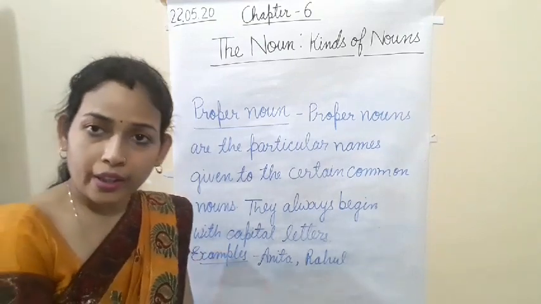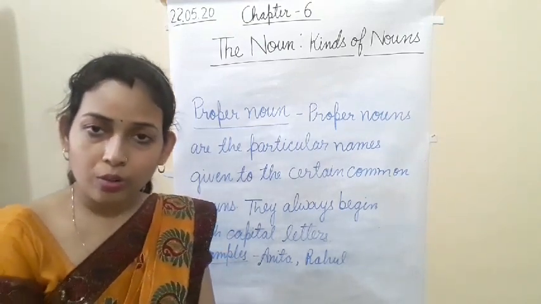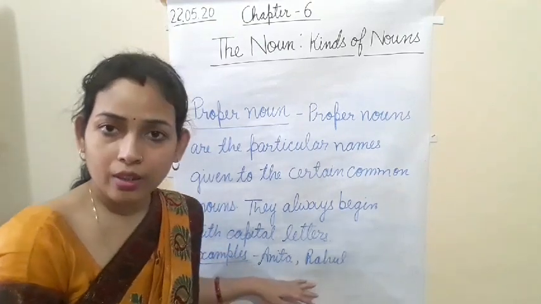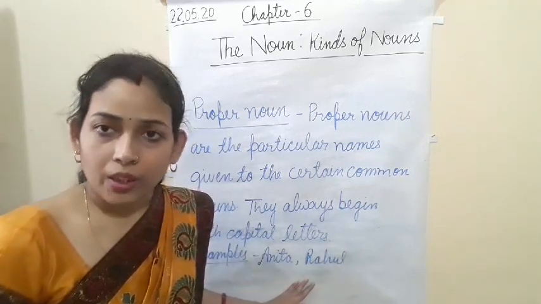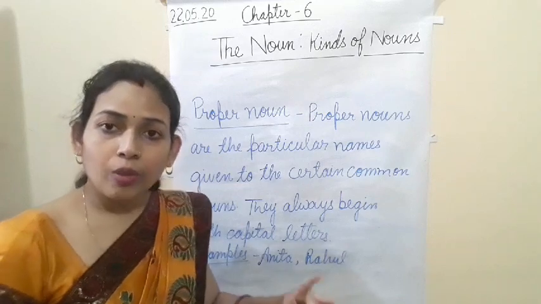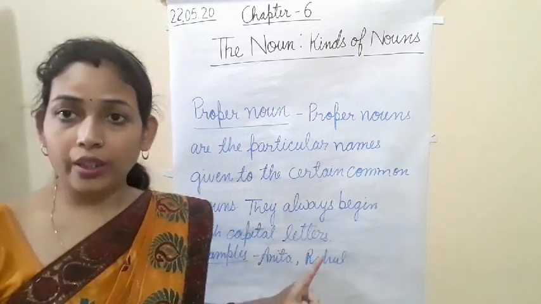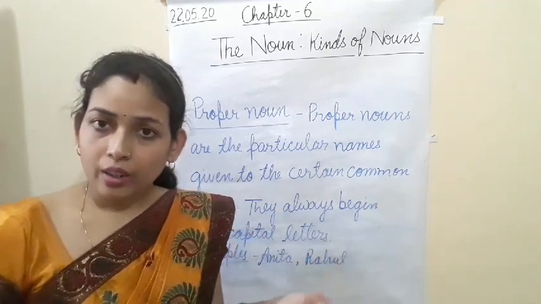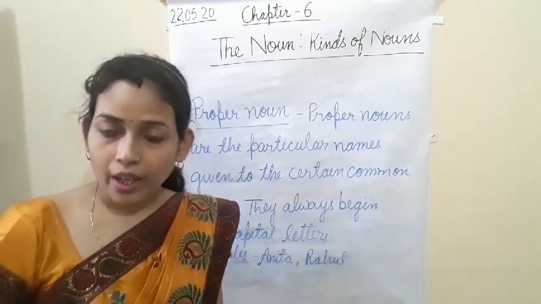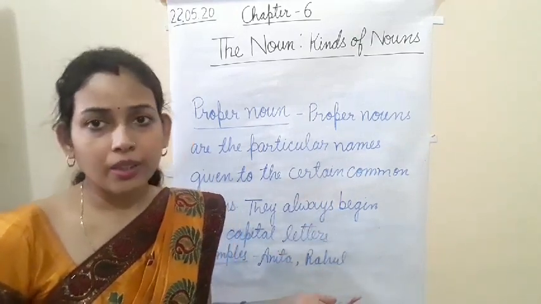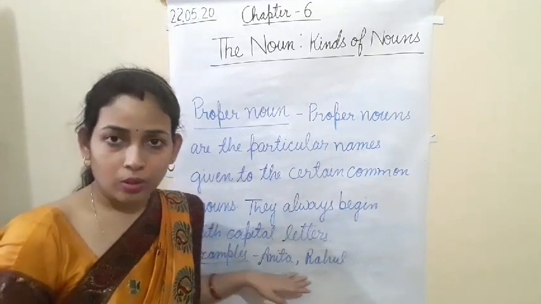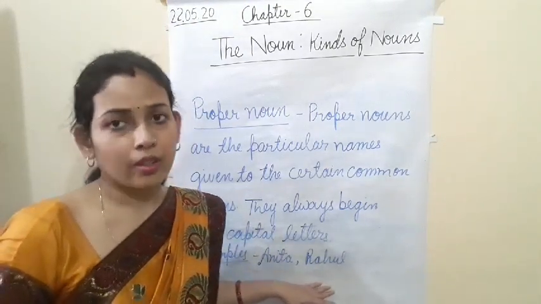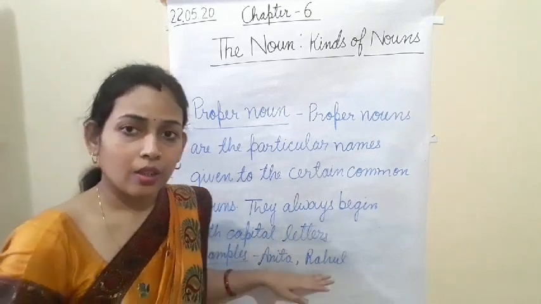So boy and girl are common nouns, already I taught you boy and girl. This example I have written of one boy and girl. So boy and girl, that is a common noun. And when I have given one particular name to the boy, and one name to the girl, you can see that Anita, Rahul, both are particular names given to the common noun, that is called the proper noun.